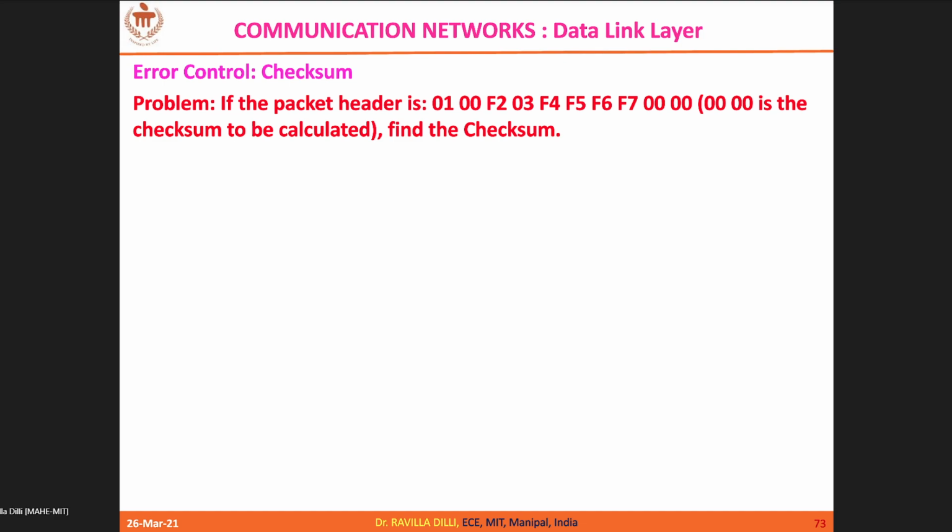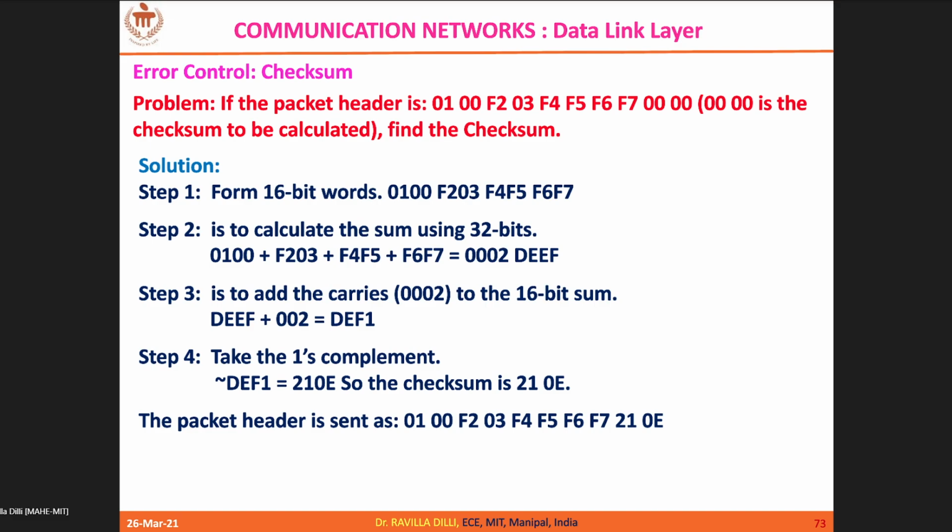All these are hex digits, and each hex digit contributes 4 binary bits, so you take 4 hex digits at a stretch: 0100, below that F203, below that F4F5, below that F6F7. This 0000 is the checksum which has to be calculated. Once we calculate it, we will replace these zeros with that value.